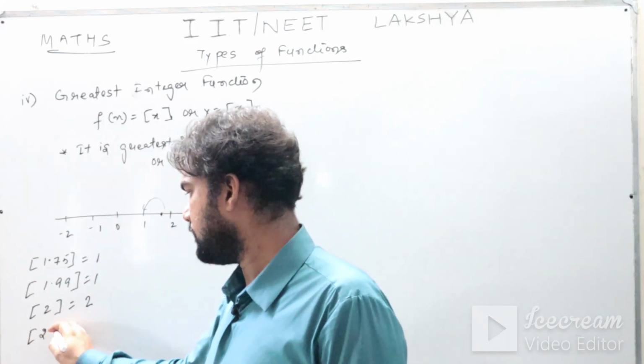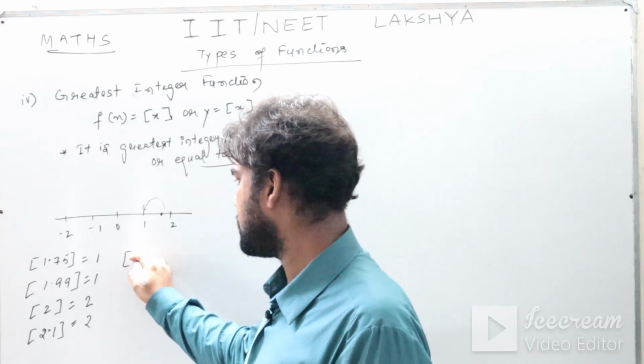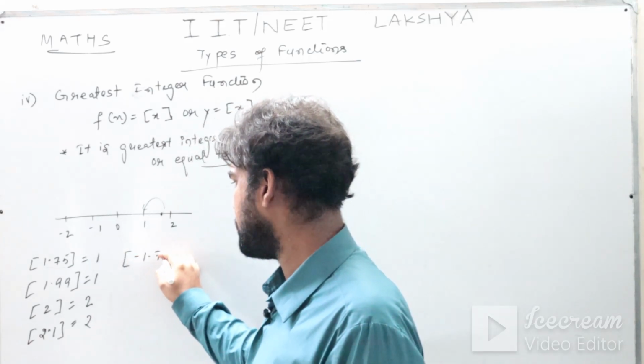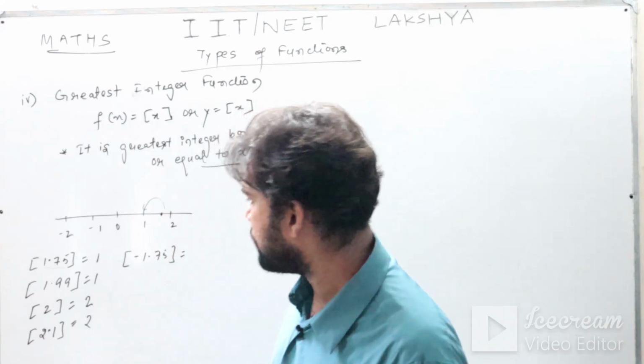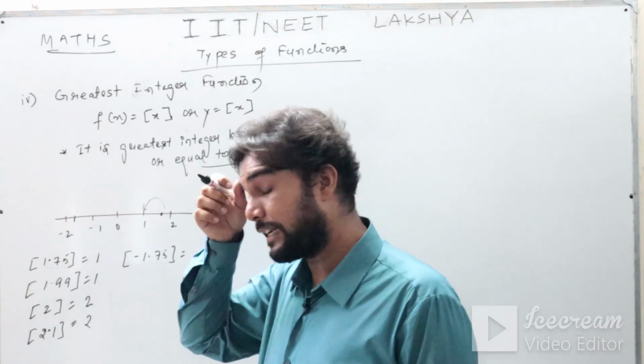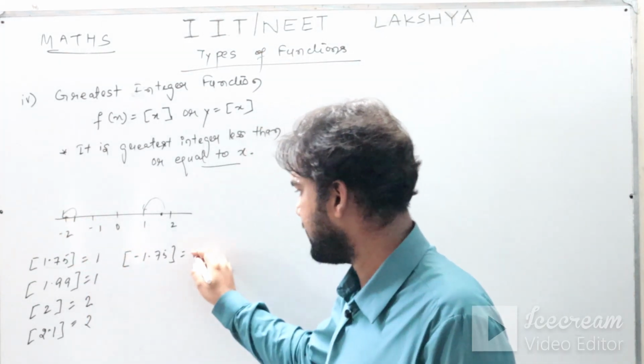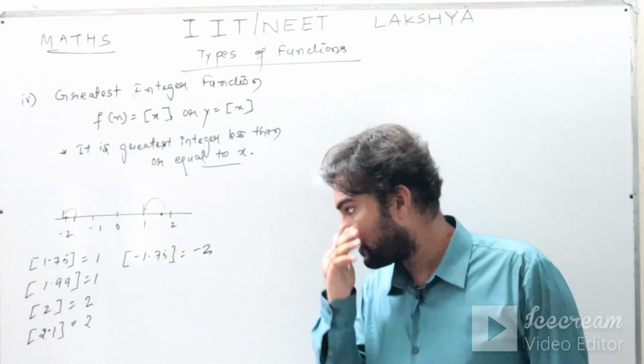What about 2.1? For 2.1 also it will become 2. Suppose someone asks greatest integer of minus 1.75. So where is minus 1.75? See here, minus 1.75 is here. So what is the greatest integer which is less than minus 1.75? So less than minus 1 is minus 2. I hope this is clear to you.